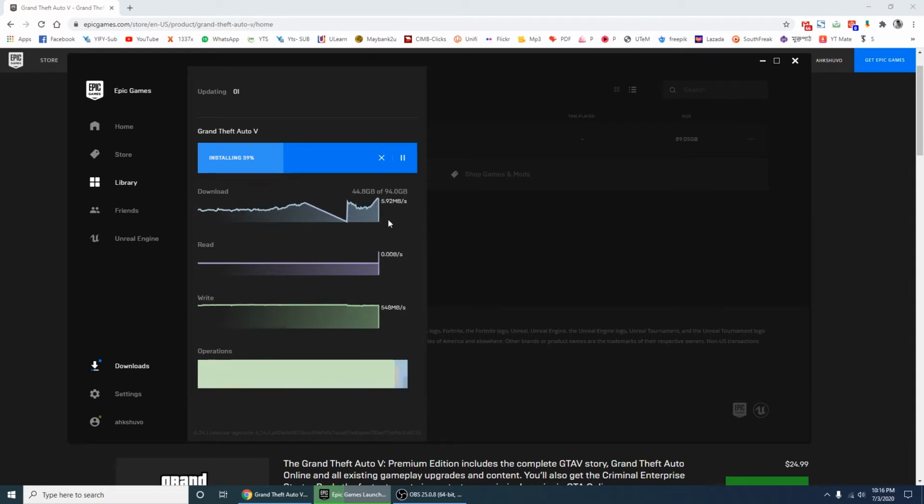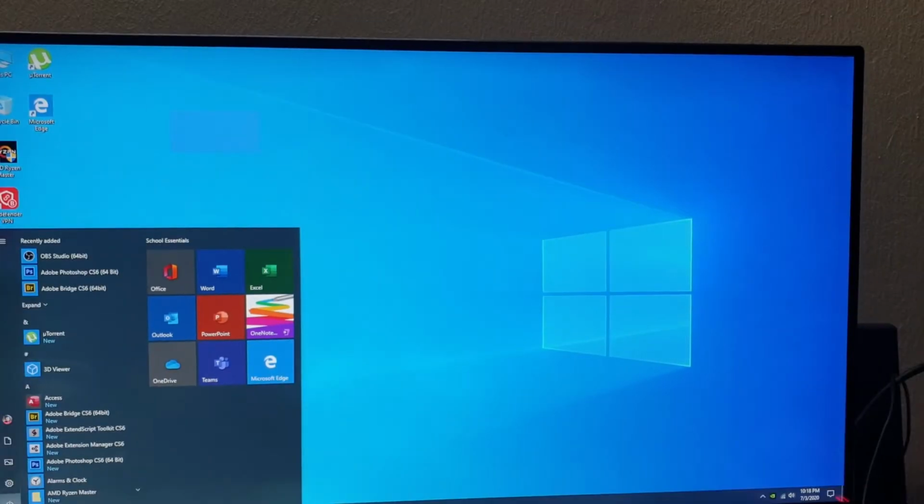Nothing happened actually, but sometimes the download might not resume. Sometimes it will give some issue, and the most important question is, if the computer ran out of power, what will happen? So now we are going to shut down the computer and we will see what happens.